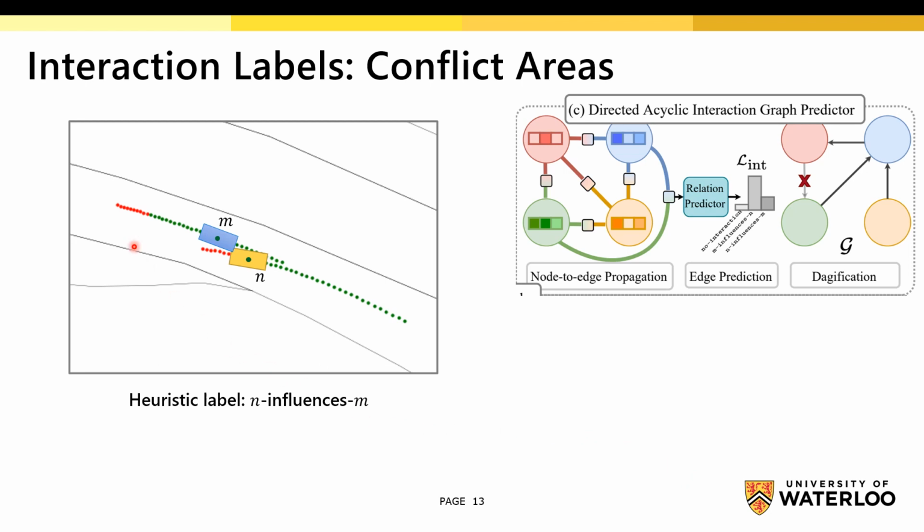For example, red here is the ground truth past, and green is the ground truth future of agents M and N respectively. And they both occupy the same conflict area, and since the yellow agent, agent N, reaches the conflict area first, the heuristic label assigned to the edge between M and N is N influences M.